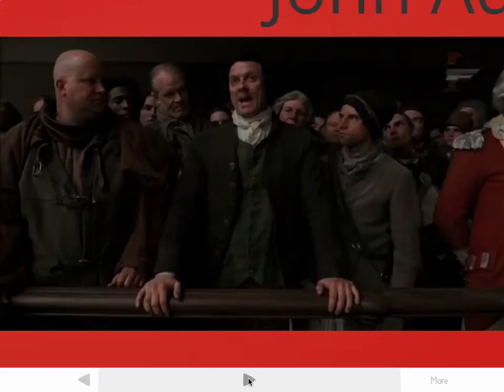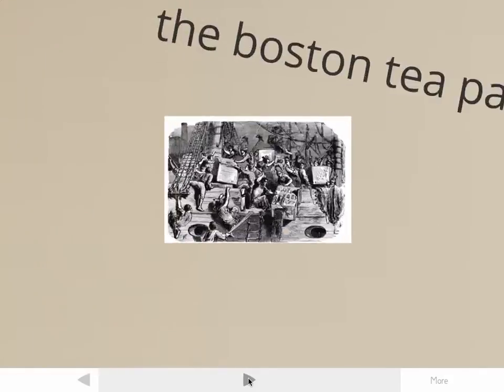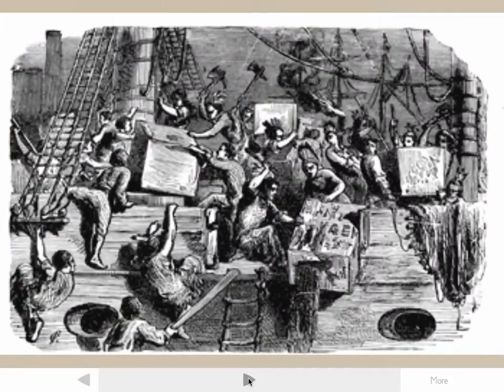Section 3: From Protest to Revolution. In the 1770s, Parliament passed the Tea Act. The colonists threw the tea into Boston Harbor. This was called the Boston Tea Party. Parliament struck back when King George passed the Intolerable Acts.